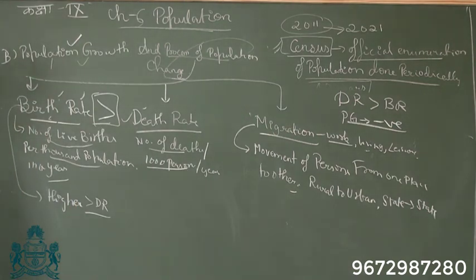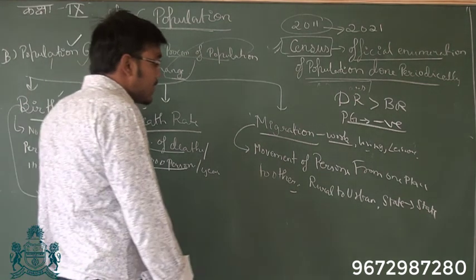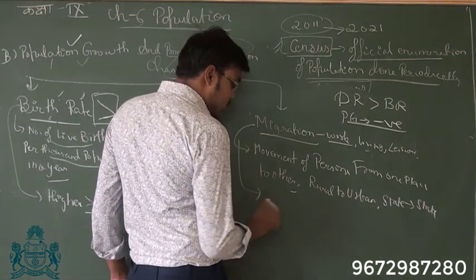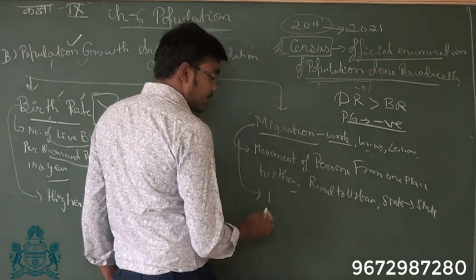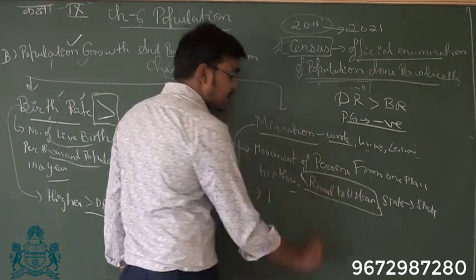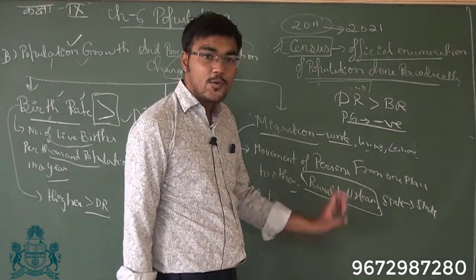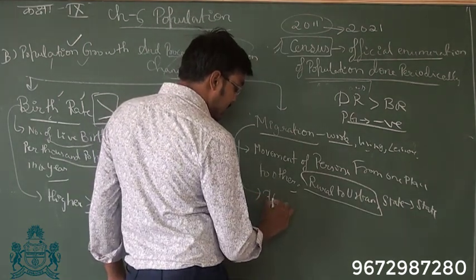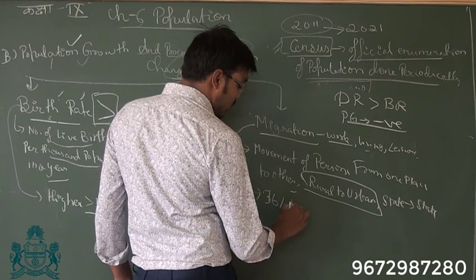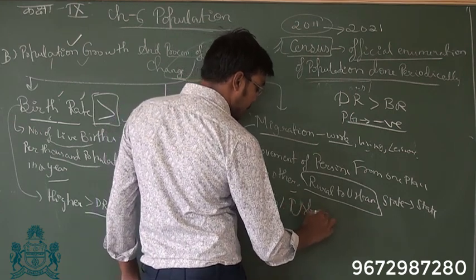Now when you look at migration in India, it has usually been from rural to urban area. So in India people move from rural area to urban area. That's why in India around 36% urbanization is there.